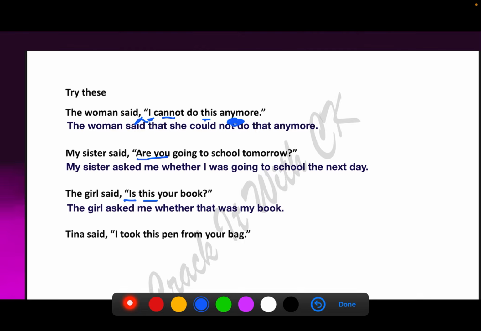Tina said, I took this pen from your bag. Okay, so this is past, becomes past perfect. This becomes that. And from your bag means she's talking to you. Yes, so you have to say mine. Tina said that she had taken that pen from my bag. Okay, guys, if you've got all this right, that means you have understood 80% of it because the other 20, I still need to do the exclamatory sentences and all that.